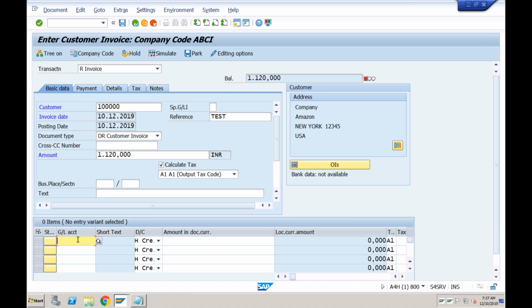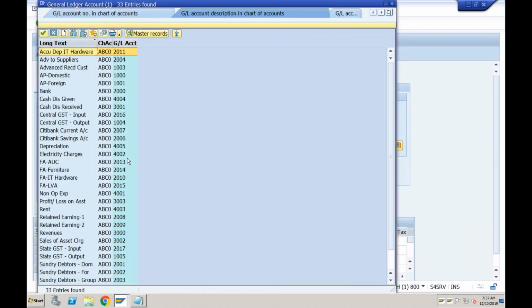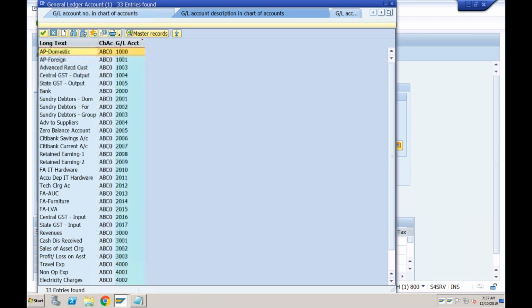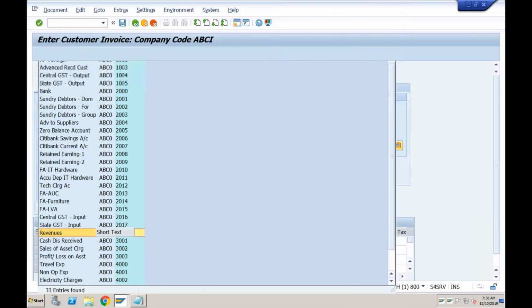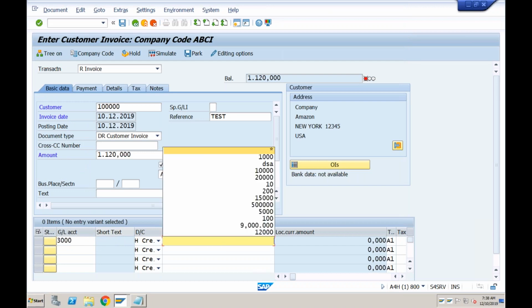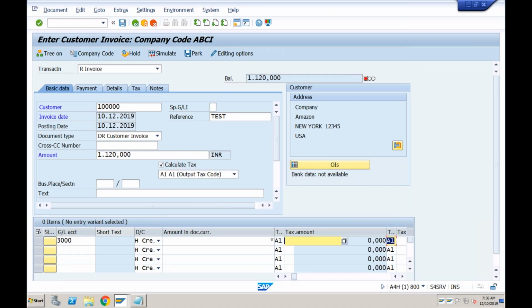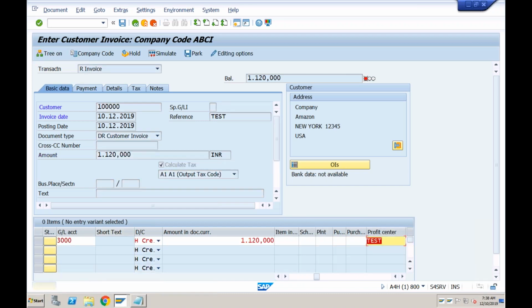Okay. GL account related to revenue. So if I do F4, we have a few GL accounts which we created for revenue, which is this one, 3000. Okay, amount, I'll put it again star. Okay, and system will ask me for cost object, but if you remember yesterday I told you cost object should be profit center in case of revenue booking, not the cost center. So go to the profit center column and provide the profit center, press enter.